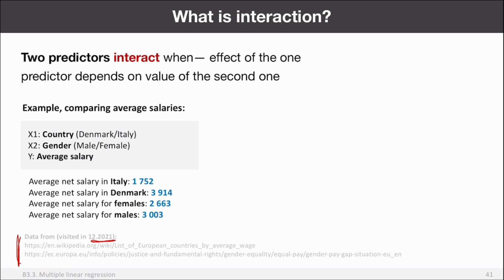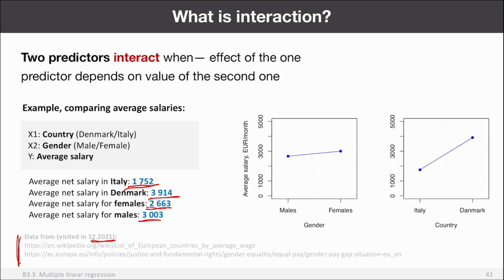So that's the average net salary in Italy. This is the average net salary in Denmark. It's euro a month. This is the average net salary of all females in these two countries, and this is the average net salary of males. Okay. Now I can show the effect. I can, of course, make a regression model, but I can show the effect, the slope of every factor, as follows, right? So this is males, this is females, this is salary. So the difference between males and females, I think I should swap it vice versa. Sorry about this mistake. So this should be males and this should be females, right?